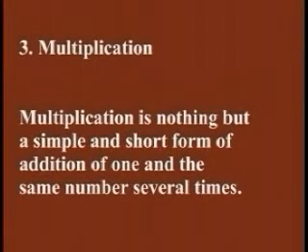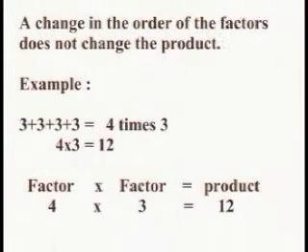Multiplication. Multiplication is nothing but a simple and short form of addition of one and the same number several times. A change in the order of the factors does not change the product. For example, 3 plus 3 plus 3 plus 3 is equal to 4 times 3. That is, 4 into 3 is equal to 12. Factor into factor is equal to product. 4 into 3 is equal to 12.